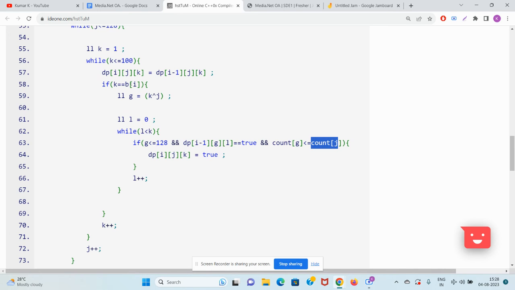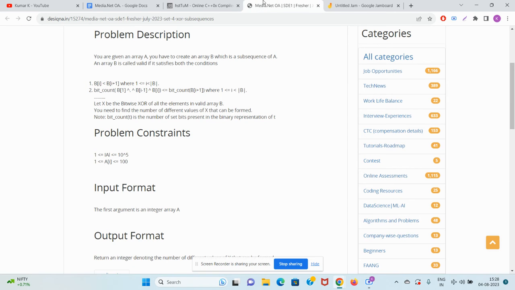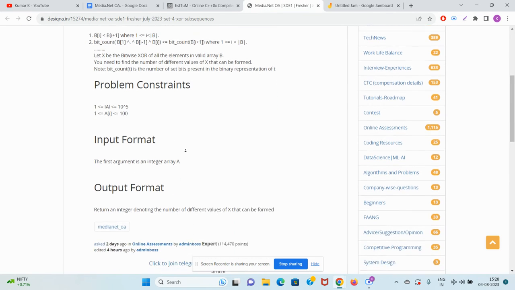J is nothing but our current value. So if this is true, we will get our answer, guys. It's just that. Okay, guys, now let me check a few things.